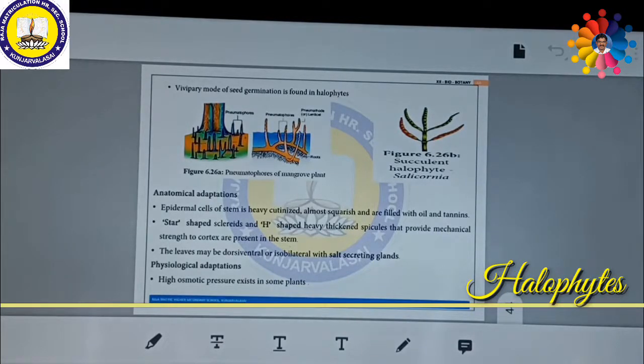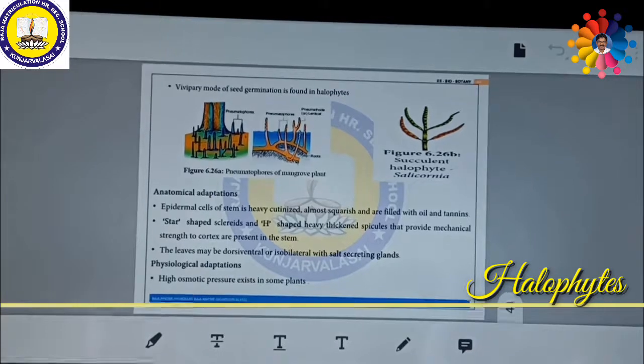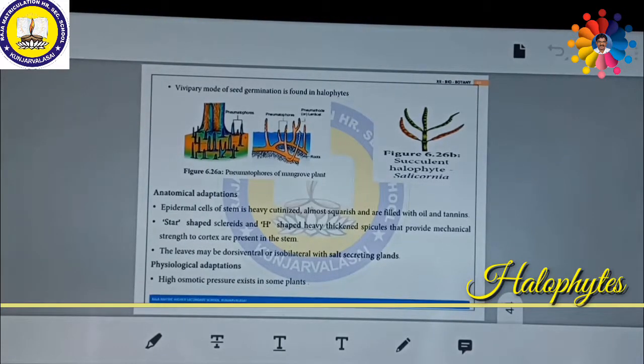Then what is anatomical adaptation? Epidermis cells of the stem are heavily cutinized. Cuticle is heavy, and the cells are filled with oil and tannins. So in order to protect themselves, these various conditions are present in the halophytes.